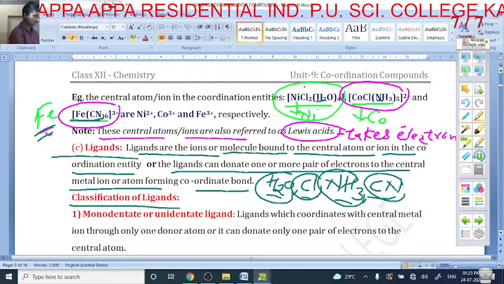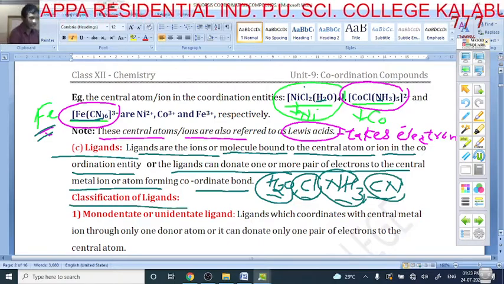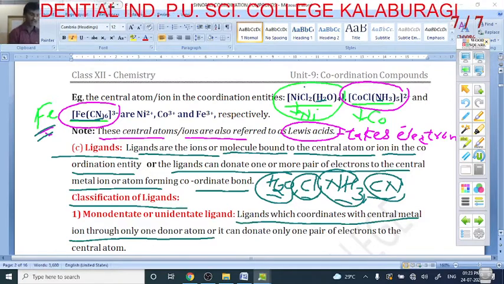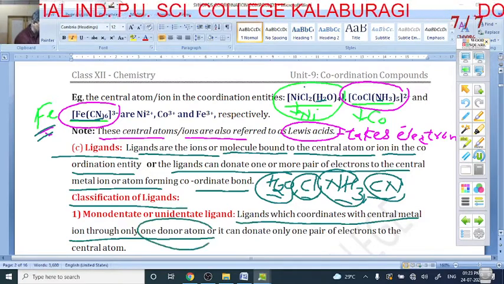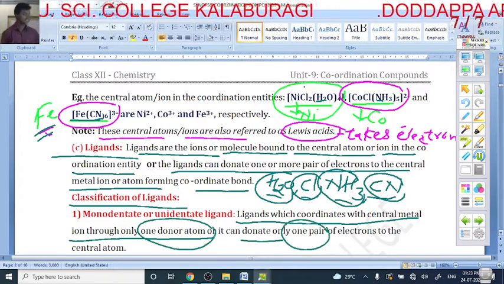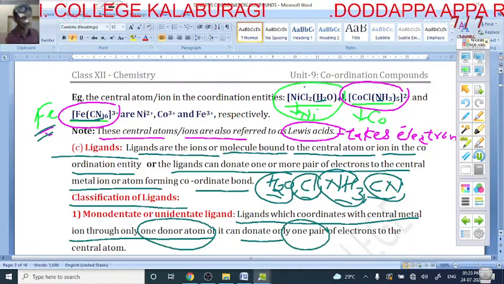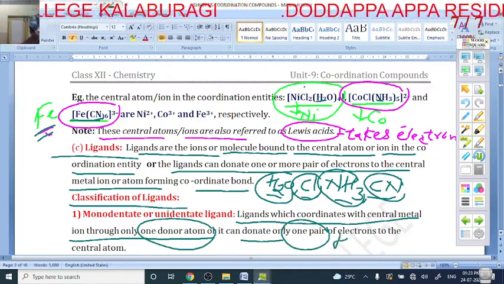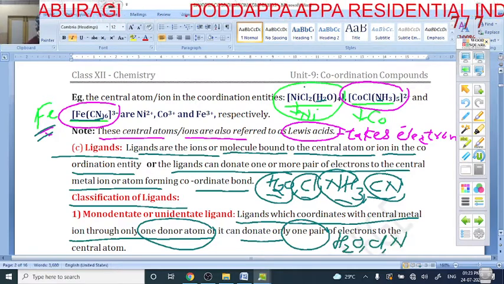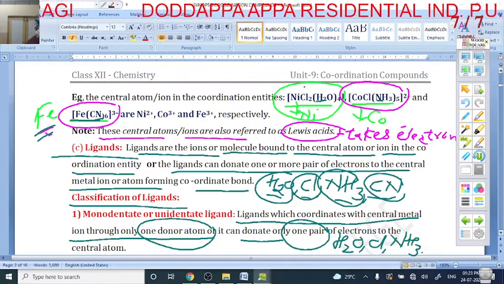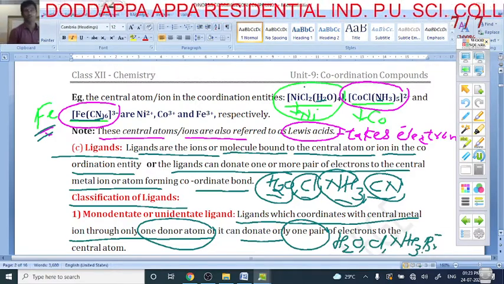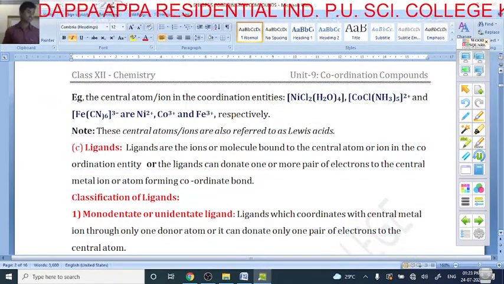Now the classification of ligands. The ligand which can coordinate with the central metal ion through one donor atom, or gives only one pair of electrons, is called what? Monodentate ligand. Examples of monodentate ligands: water, Cl, ammonia, and Br minus. All these are examples of monodentate ligands.